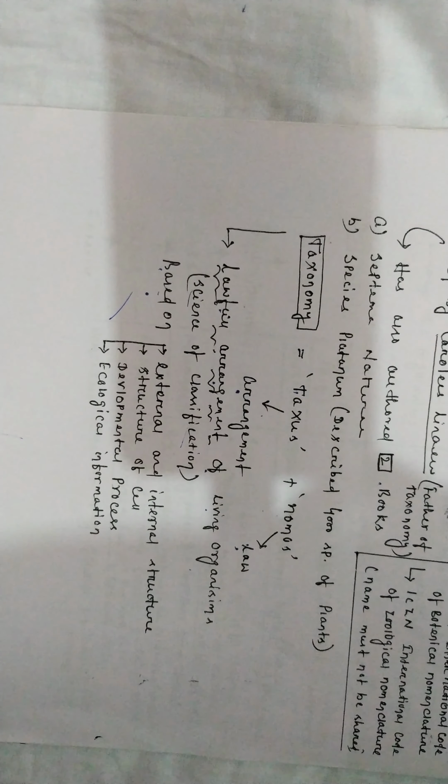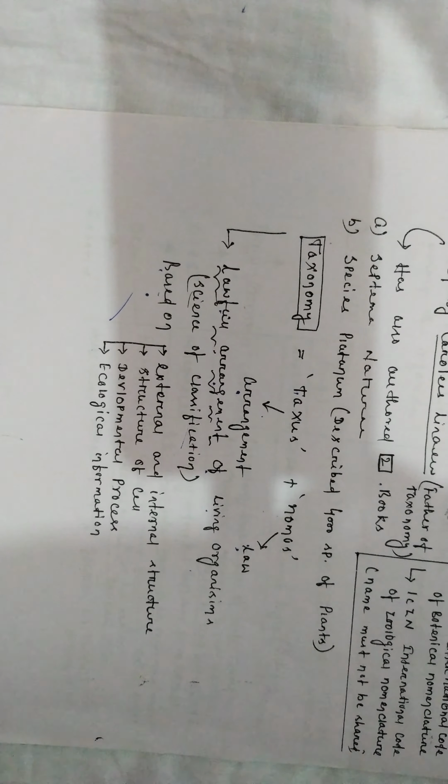What do you mean by direct and indirect? Indirect means the juvenile stage does not resemble the adult stage. For example, in the frog you have the tadpole in the juvenile stage, and the adult is different. In the same way you have the butterfly. The larval stage is not exactly similar to the adult butterfly, so they undergo metamorphosis. So they undergo indirect development. There are some organisms, for example the human being, which show direct development. Clear this thing? Then you have the ecological information.